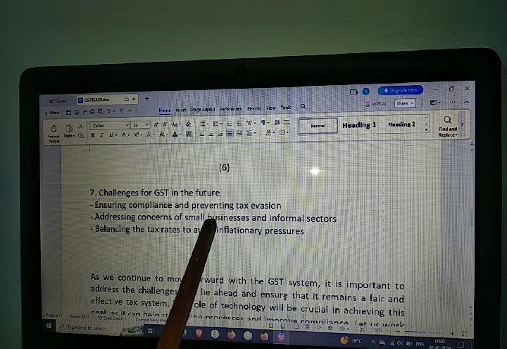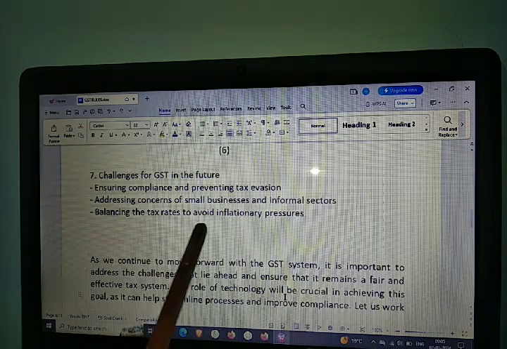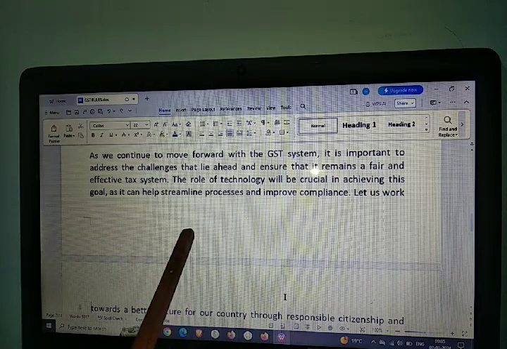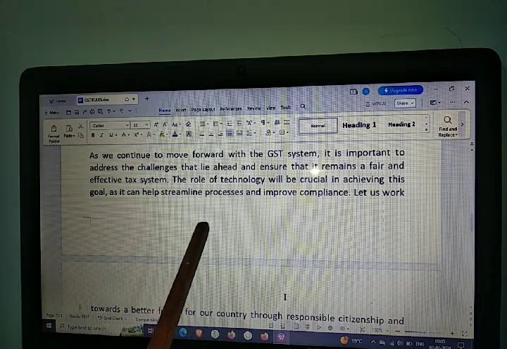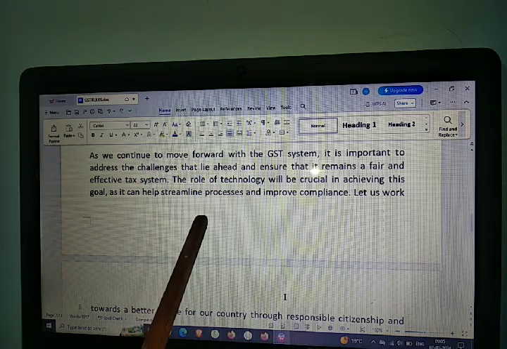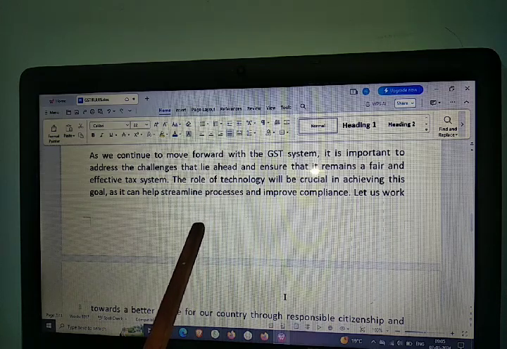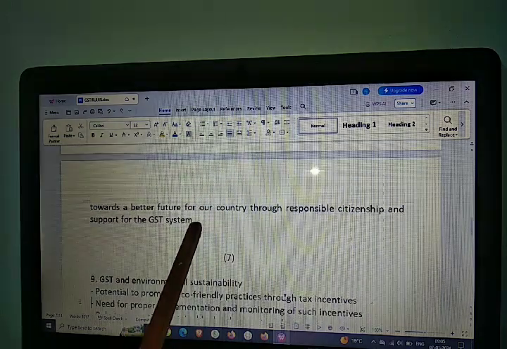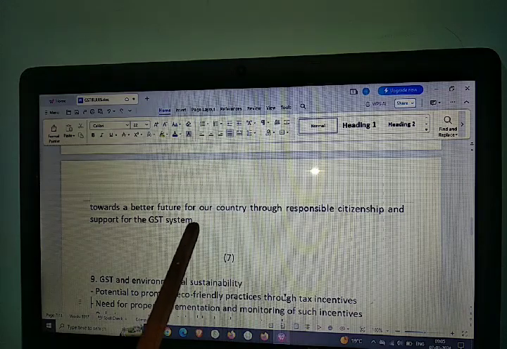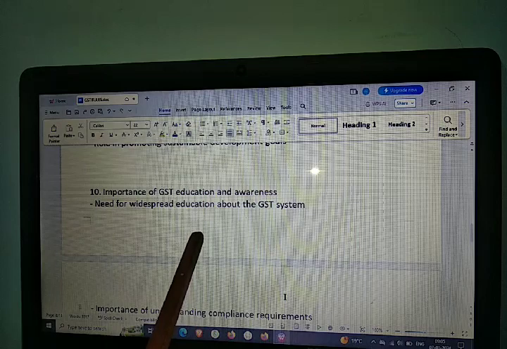Compliance and preventing tax evasion, and addressing concerns of small businesses and informal sectors. As we move forward with the GST system, it is important to address the challenges that lie ahead and ensure that it remains a fair and effective tax system. It is a better future for our country through responsible citizens.